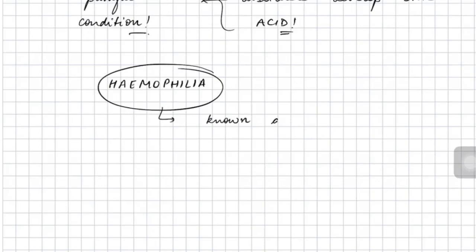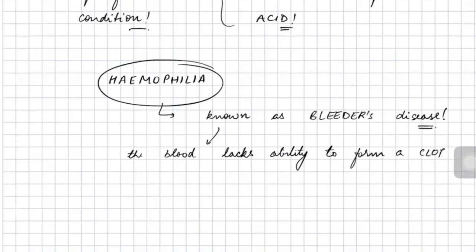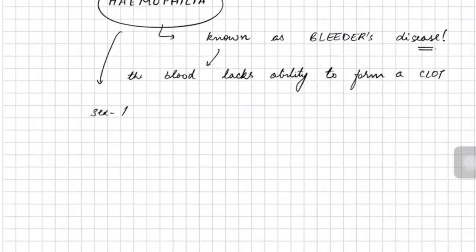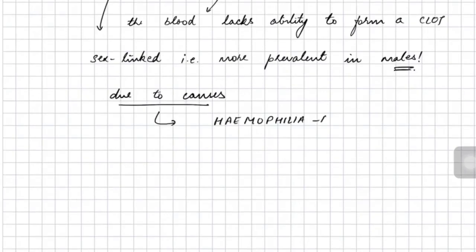Another disease that we are going to discuss is hemophilia. Hemophilia is known as the royal blood disease because it is very prevalent in the royal family of the United Kingdom. It is also known by another name, bleeder's disease. In hemophilia, the blood lacks the ability to form a clot. The proteins and enzymes required for blood clotting are absent. It is a sex-linked disease, more prevalent in the males of the royal family in particular and other males in general.